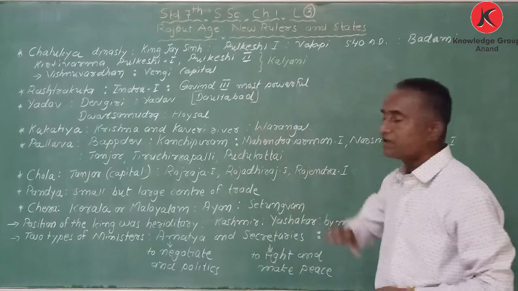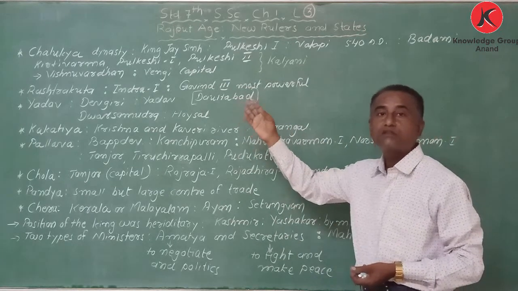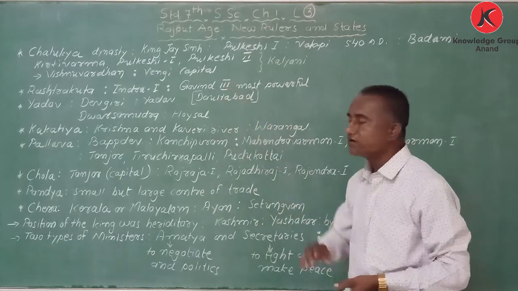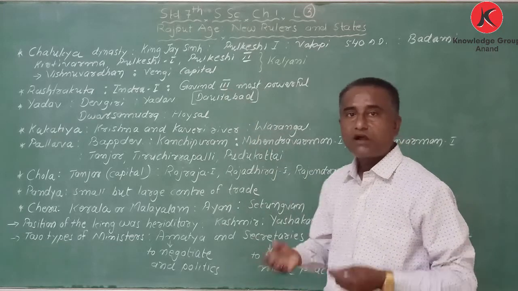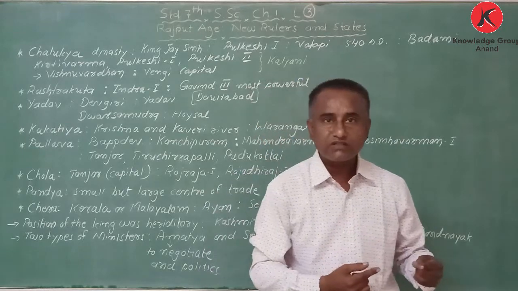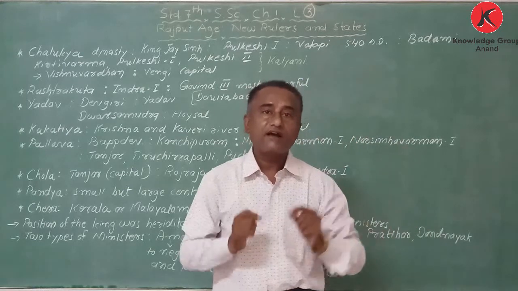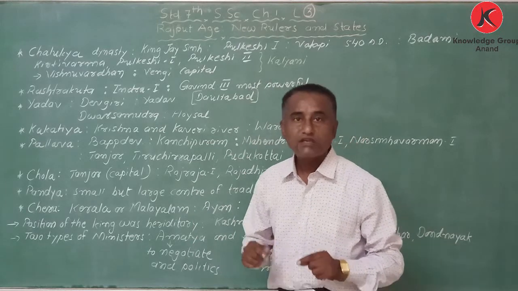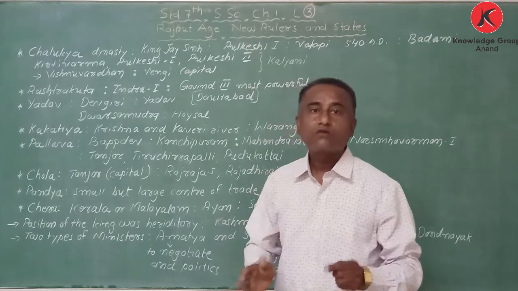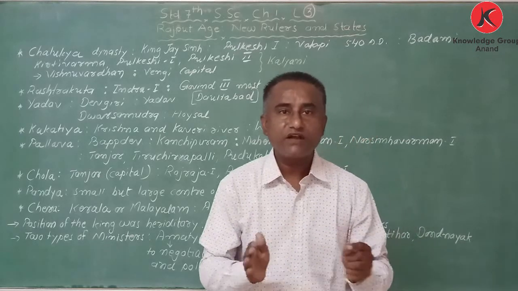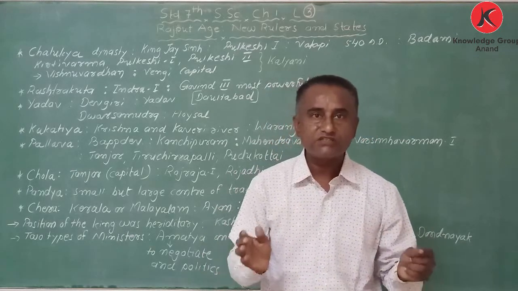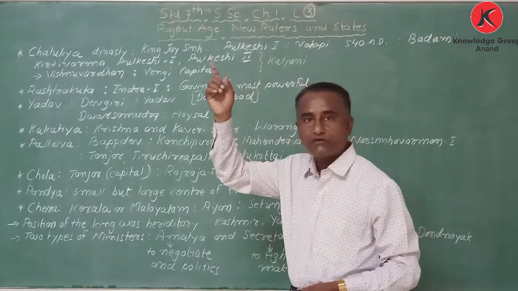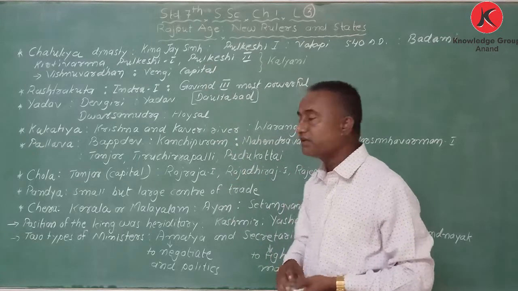Today I am going to explain about the dynasties that ruled over South India. Number one, Chalukya dynasty. We know that after the death of Harshvardhana in North India, and after the death of Pulkesi II in South India, the kingdom was divided into small and big provinces and states, and many dynasties ruled over them. What happened in North India, the same thing happened in South India also.